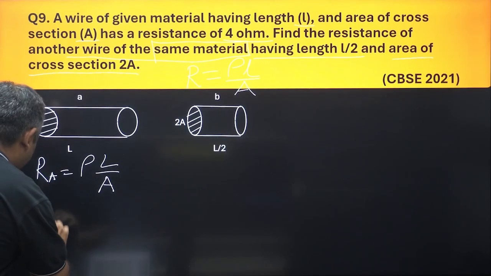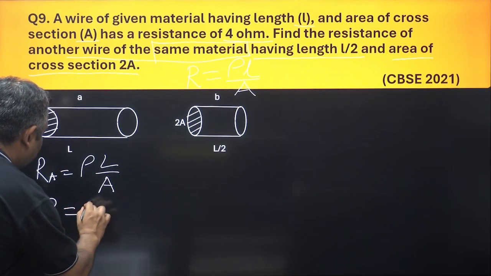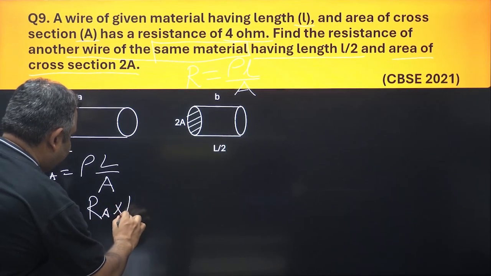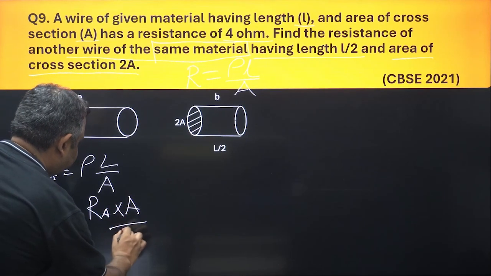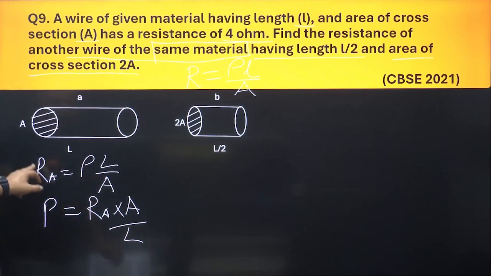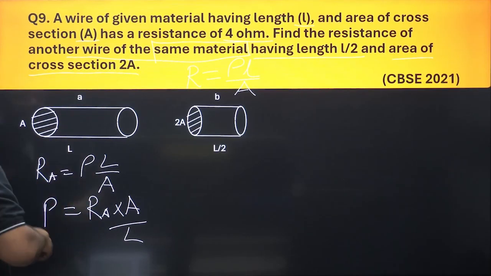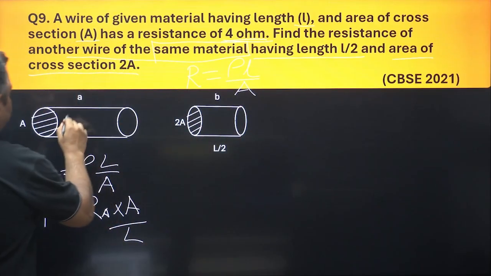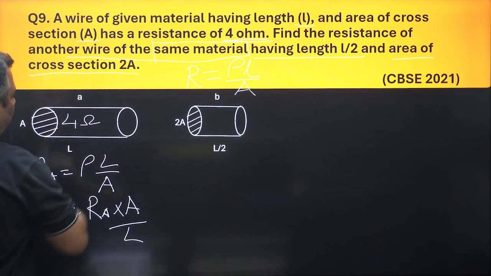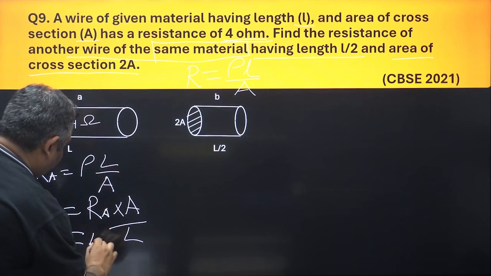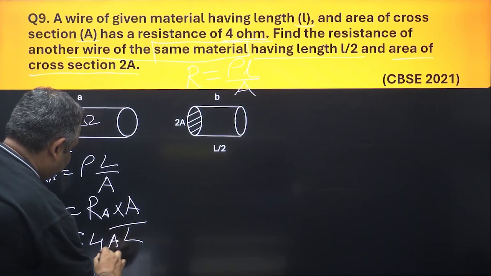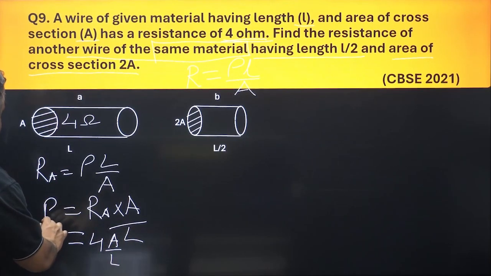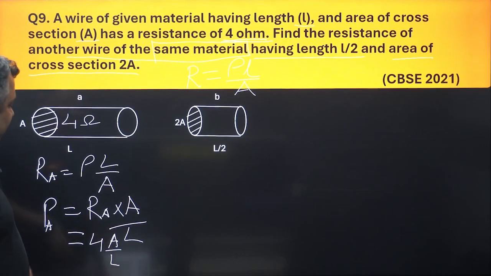So rho will be equal to RA into A by L. The value of RA given is 4 ohms, so rho is 4A by L.